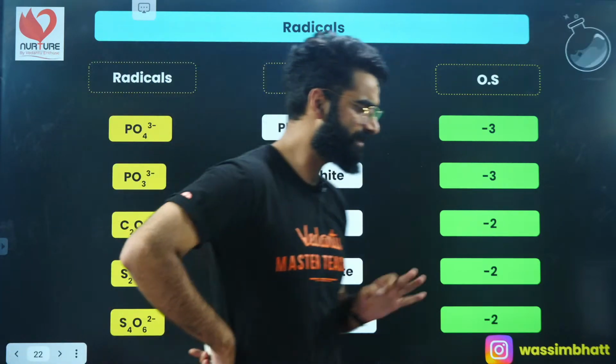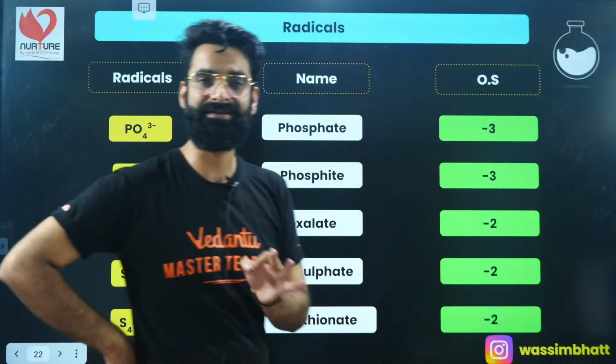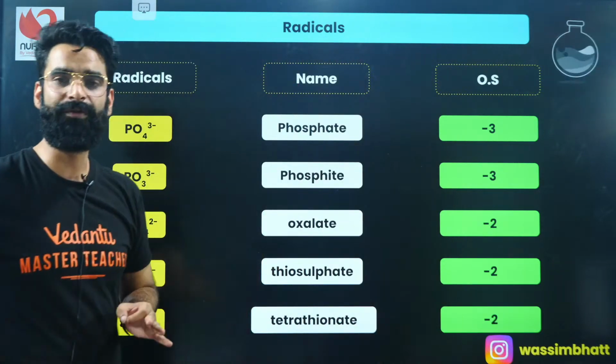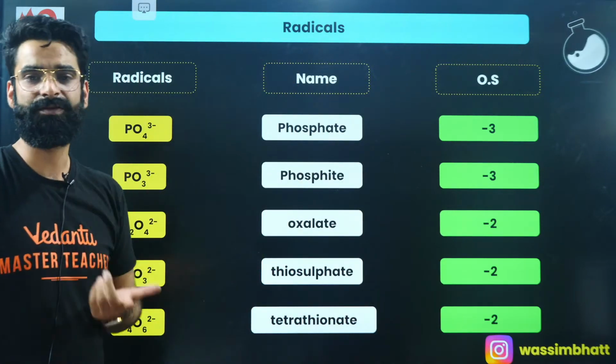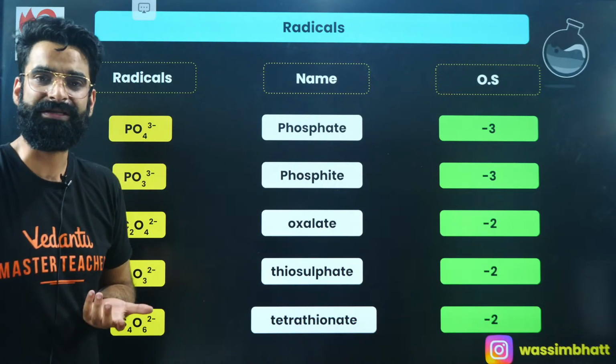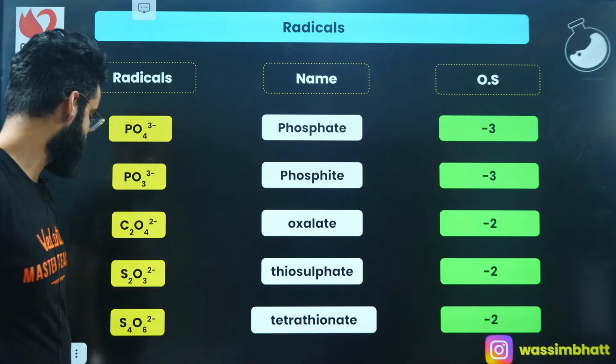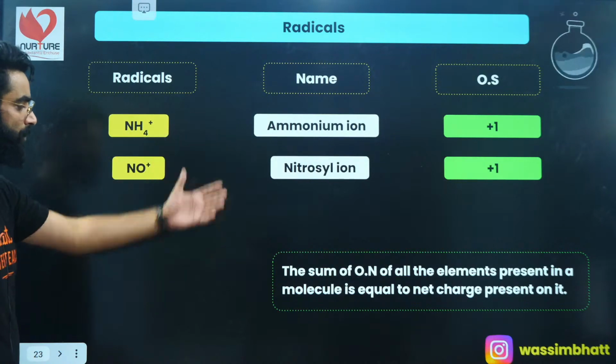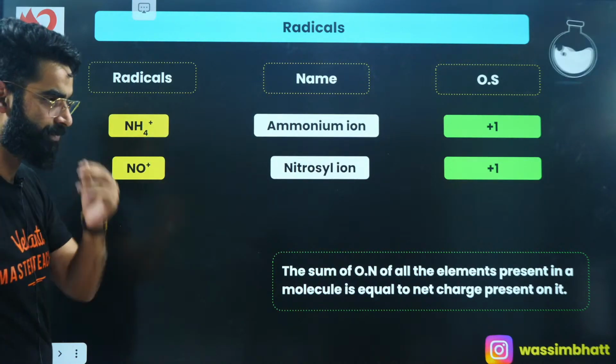So again, I'm repeating the same thing. Radicals are considered as single units, right? And whatever will be the charge present on the radical, that's going to be the oxidation state of that radical, because radicals are considered as single units, right? Similarly, these are few more examples. You can take a note of these examples as well, right?